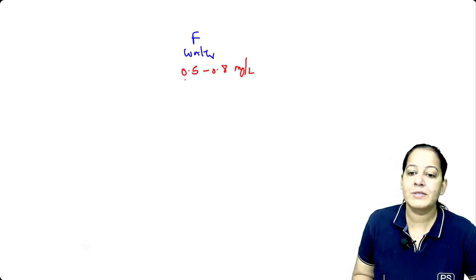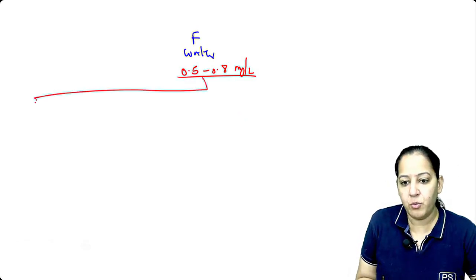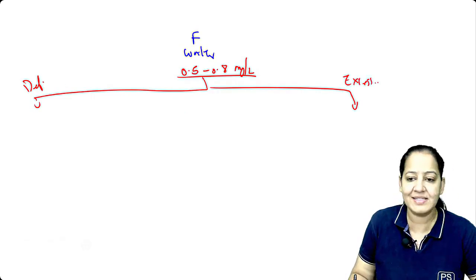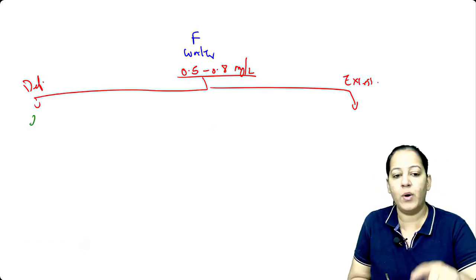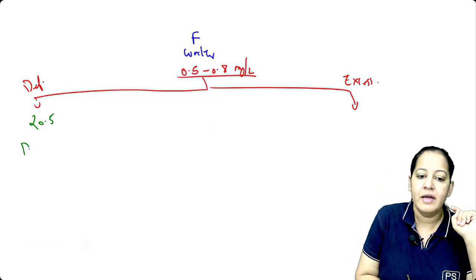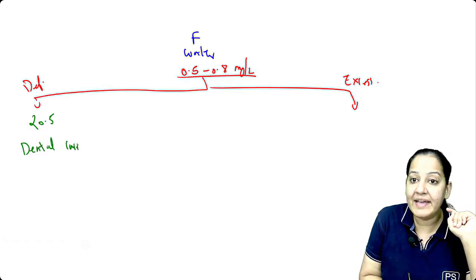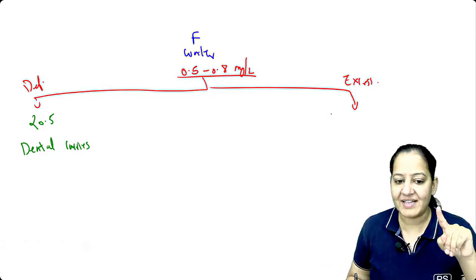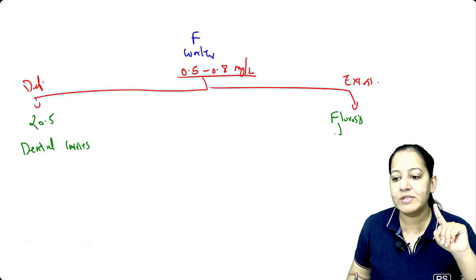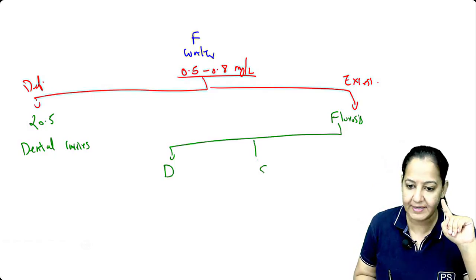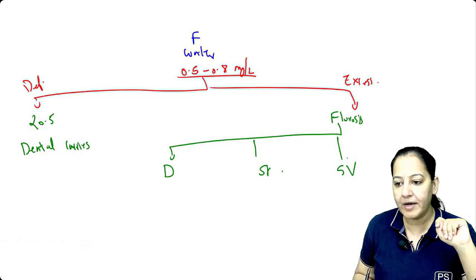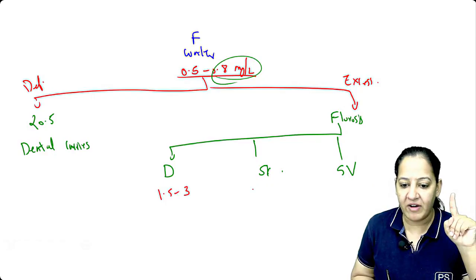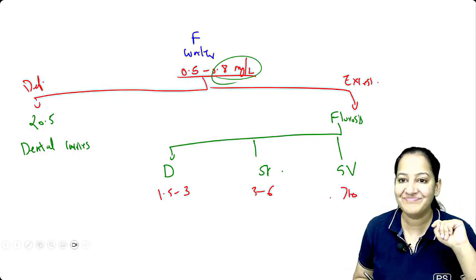So this is the normal range. But what if it is less than that? Deficiency leads to what? What if it is in excess? Excess leads to what? Deficiency leads to a disease. It is less than 0.5 and the name of the disease is dental caries. If it is in excess, the name of the disease is fluorosis. There are 3 types of fluorosis: dental, skeletal, genu valgum. All of them are more than 0.8, but how much? More than 0.8 means 1.5 to 3, then 3 to 6, then more than 10. This is where you have to learn.